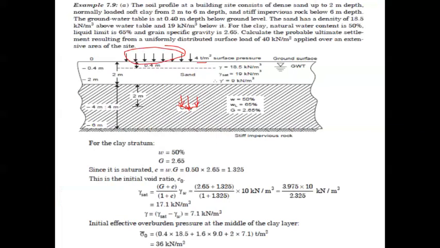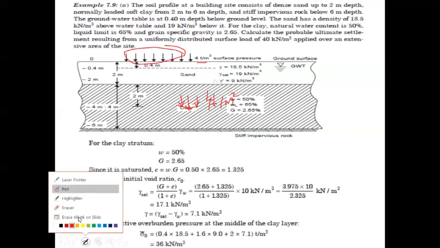So 4 ton per meter square is nothing but 40 kilonewton per meter square. This you must understand.